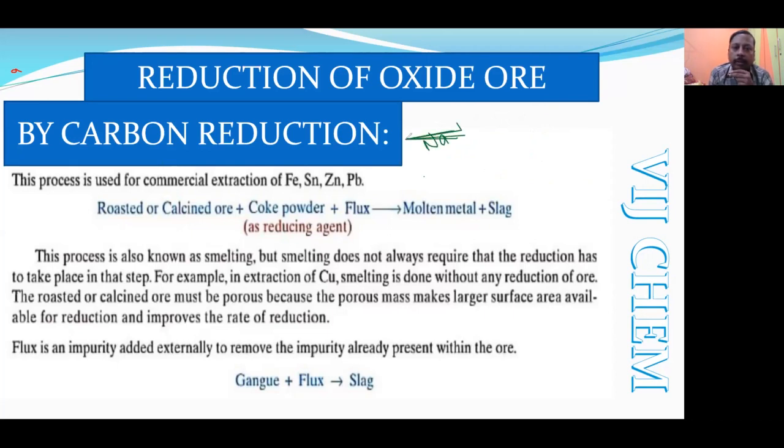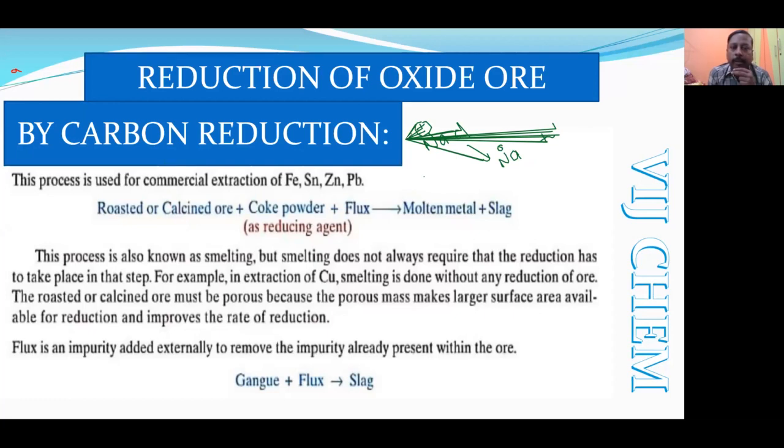That's why this chapter is interlinked with many other chapters. Here in NaCl, sodium chloride, the oxidation number of sodium is +1. But after the reaction, if I eliminate the chlorine, it is now in elemental form. What is its oxidation number? 0. So the oxidation number is decreased. That means reduction; we have done reduction of sodium chloride. But 90% of the time, we will be converting the oxide ore into the metal.